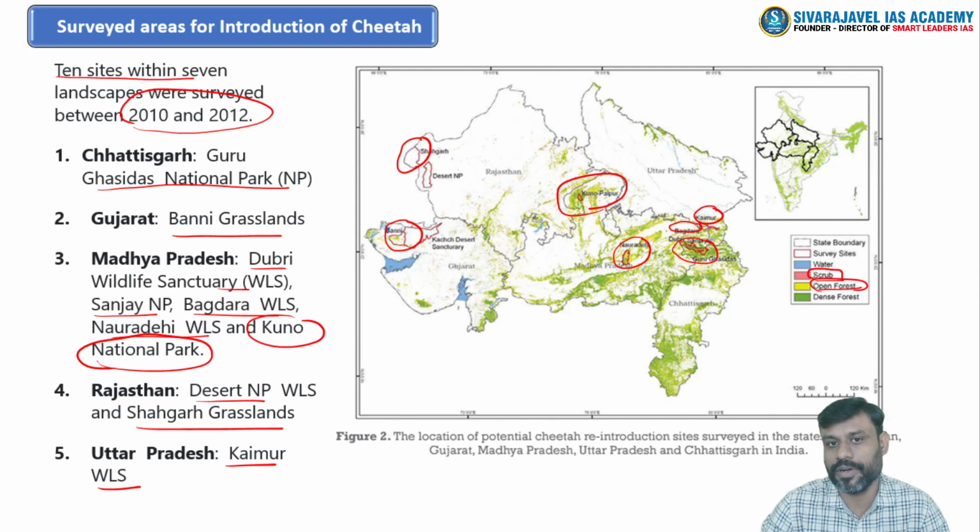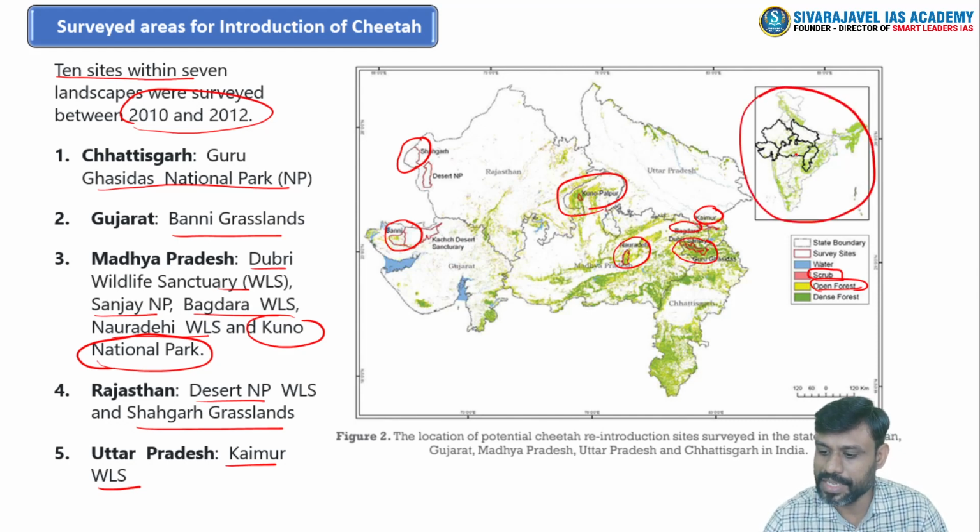If you take the case of another flagship species called the tiger, you can observe its presence over the dense forest regions. But if you take the case of lions or cheetahs, they can majorly be present over these grassland ecosystems, right? So if you observe the map of India here, you can easily identify that this northern central region of India is not known for a higher amount of rainfall, because if we relate it to the Indian monsoon, this region is also not known for high, denser vegetation.